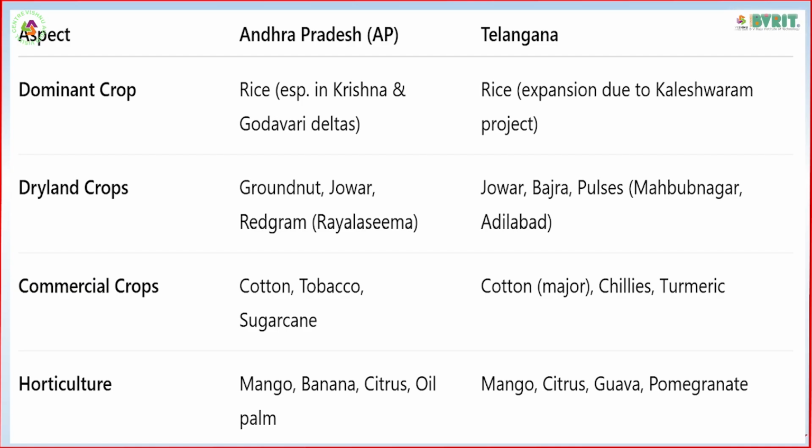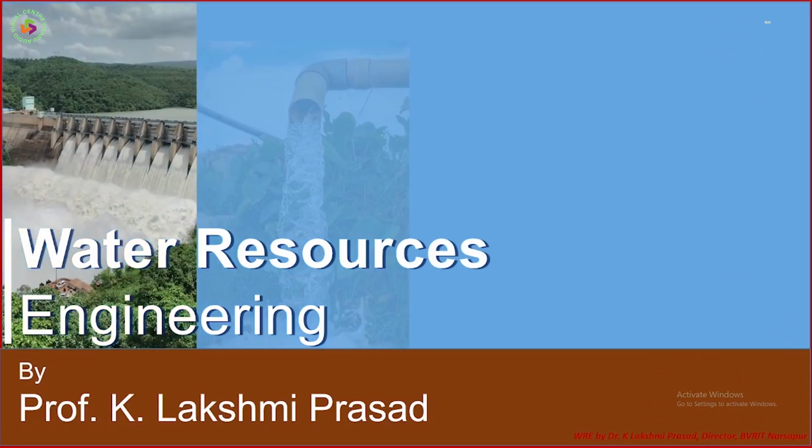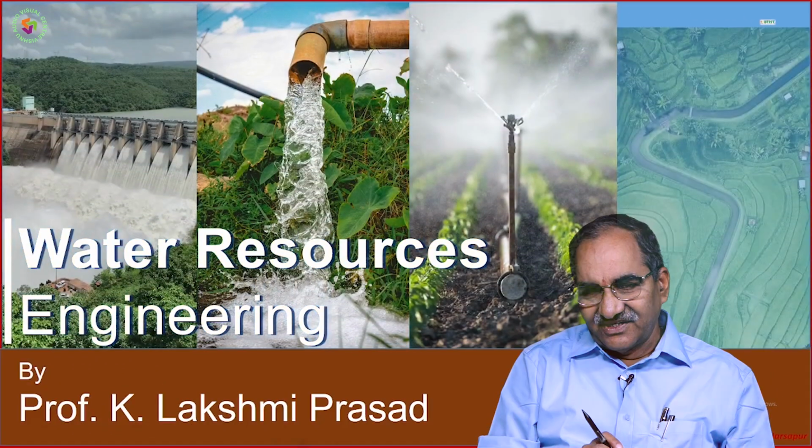And if you see dominant crops in Andhra Pradesh, rice especially in Krishna Godavari deltas, whereas Telangana rice expansion due to Kaleswaram project. Dryland, groundnut, jowar, red gram in Rayalaseema, jowar, bajra, pulses, Mahbubnagar and Adilabad. Commercial crops, cotton, tobacco, sugarcane. Cotton is major, chilies and turmeric. Horticulture, mango, banana, citrus, oil palm, whereas here mango, citrus, guava, pomegranate. So this is the basic thing in Andhra Pradesh and Telangana.